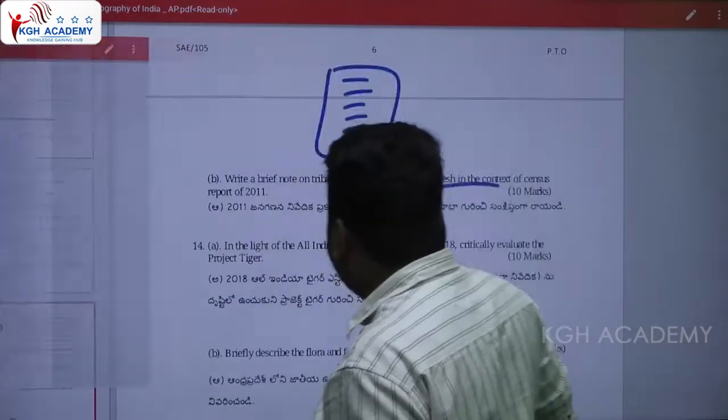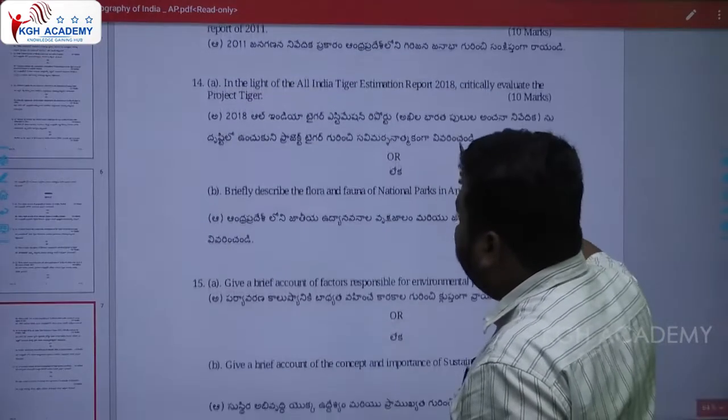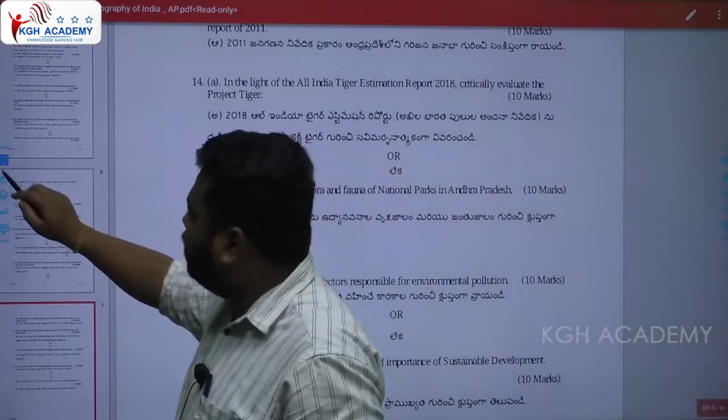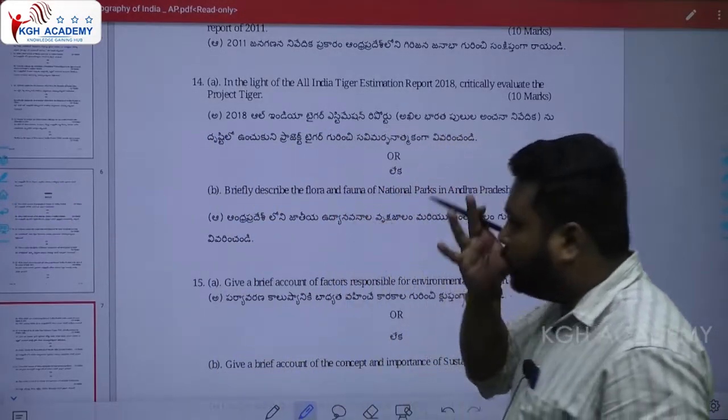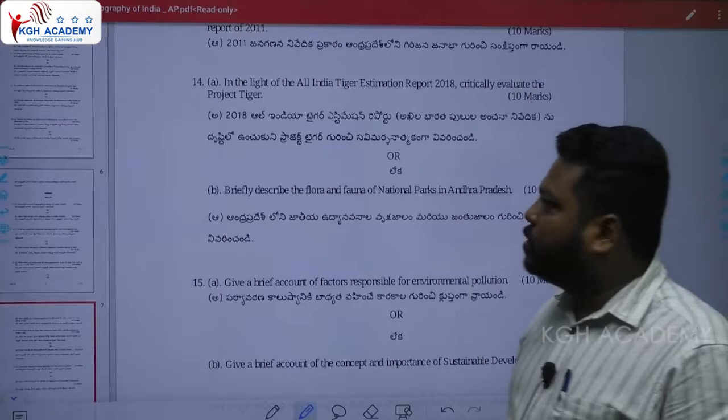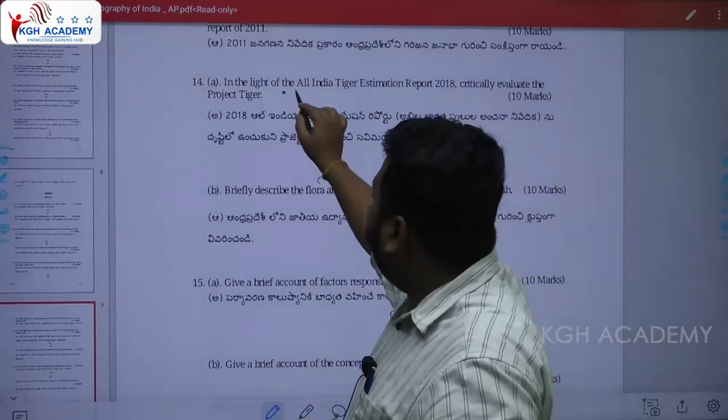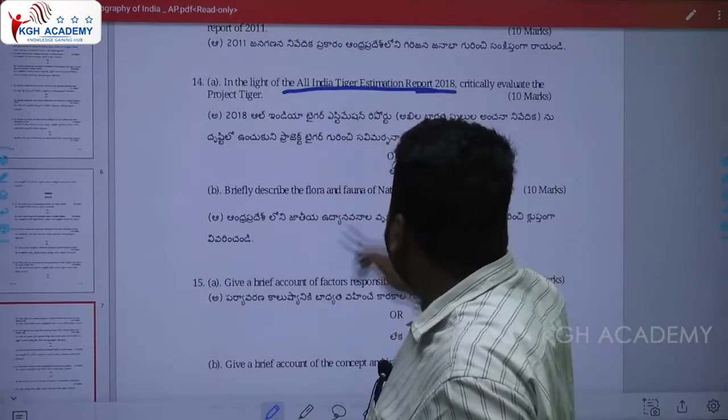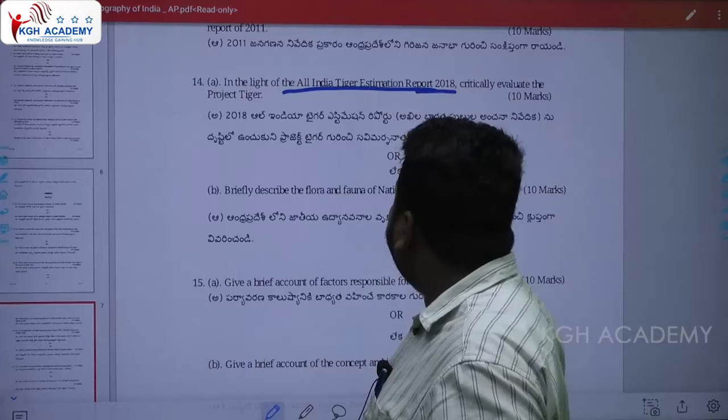Clear? Let's see what question has been asked from the fourth chapter, the 14th question. The question was: in the light of the All India Tiger Estimation Report 2018, critically evaluate Project Tiger.